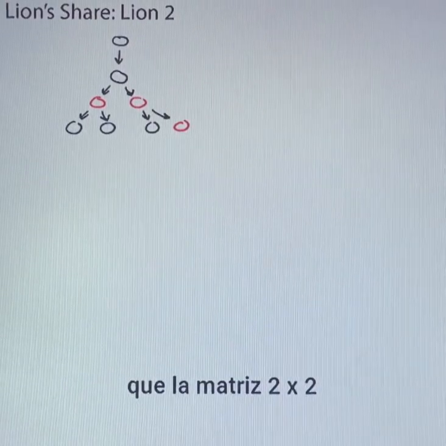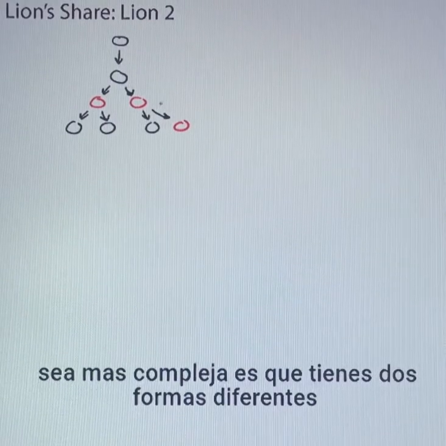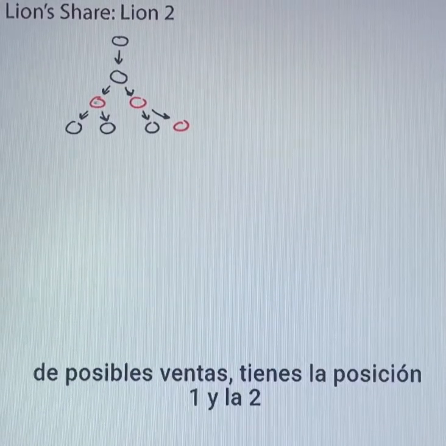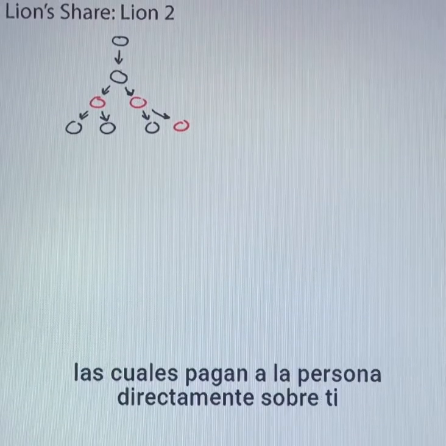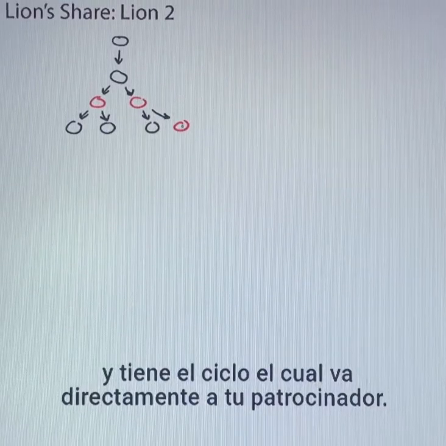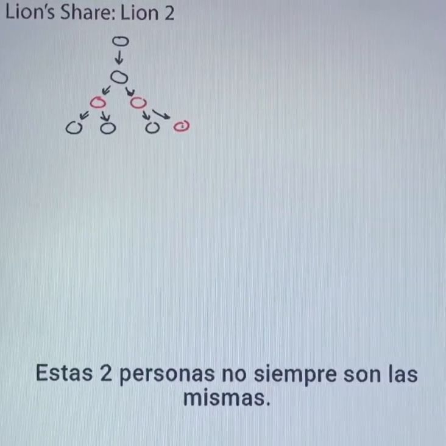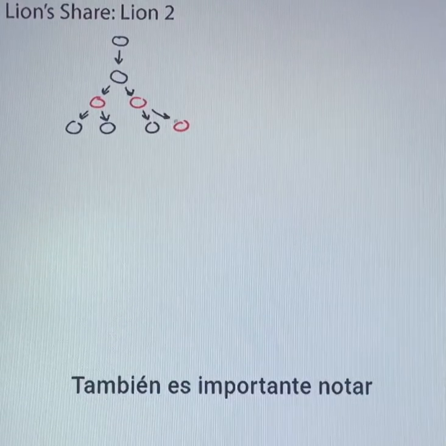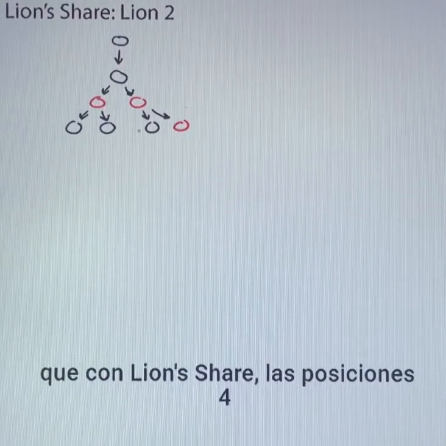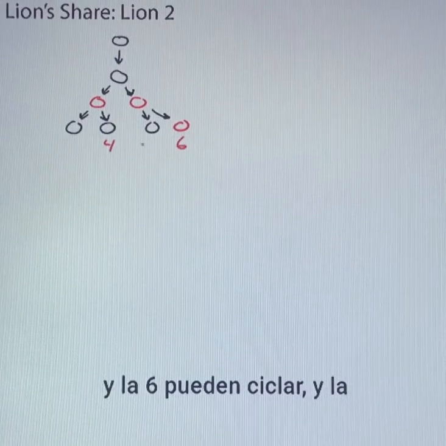What makes the 2x2 more complex is that you have 2 different ways of passing up sales. You have position 1 and position 2, which are passed up to the person directly above you. And you have the cycle, which is passed up to your sponsor. Those 2 persons are not always the same. It is also important to notice that with Lionshare, both position 4 and position 6 can cycle.